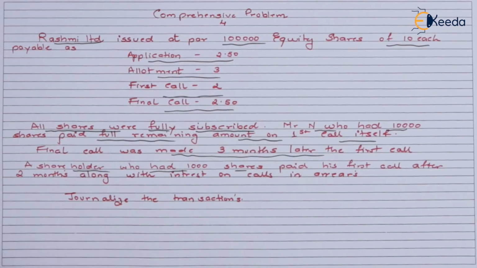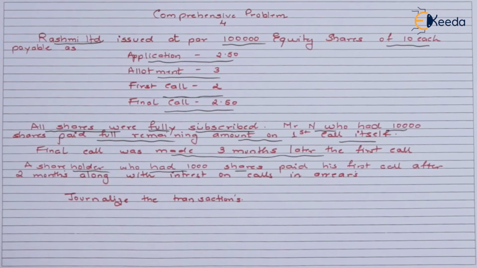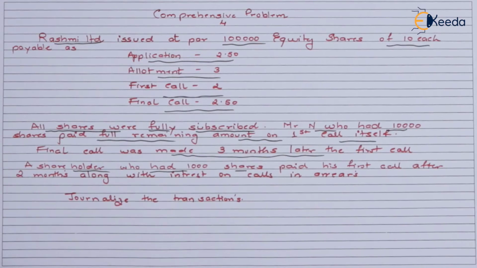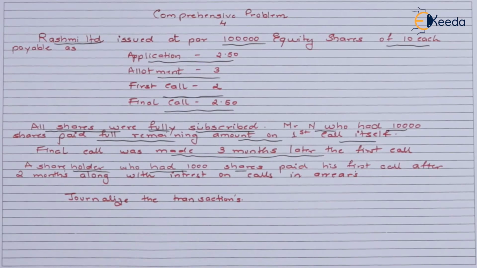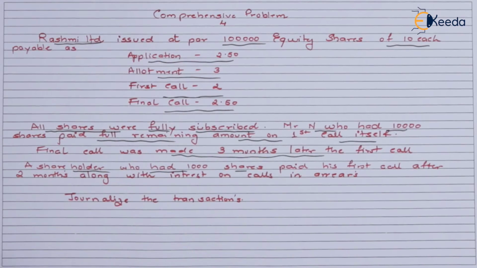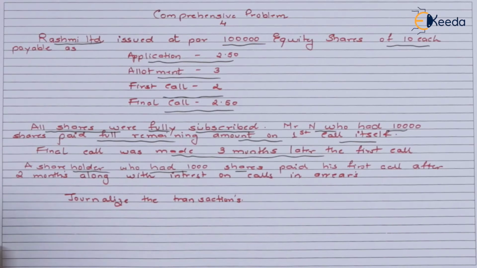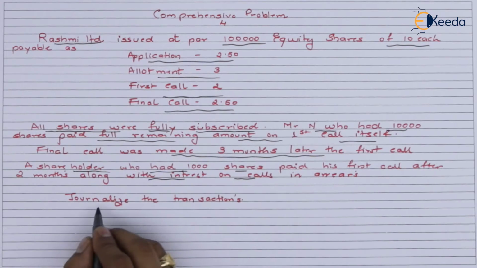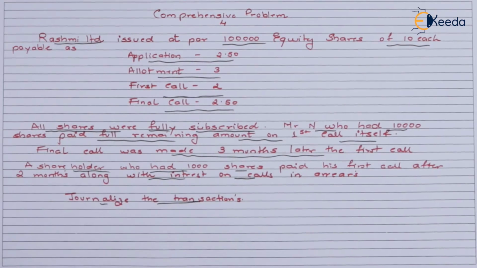And the company is supposed to pay an interest to Mr. N, who paid the amount of the final call 3 months in advance. So 3 months interest is supposed to be provided by the company to the shareholder, Mr. N. And the company is also entitled to receive an interest of X percentage from a shareholder, not Mr. N, a shareholder who has 1,000 shares in his name, for delaying the payment by 2 months. So you have to go ahead and journalize the entry now. So let's prepare the journal format first.